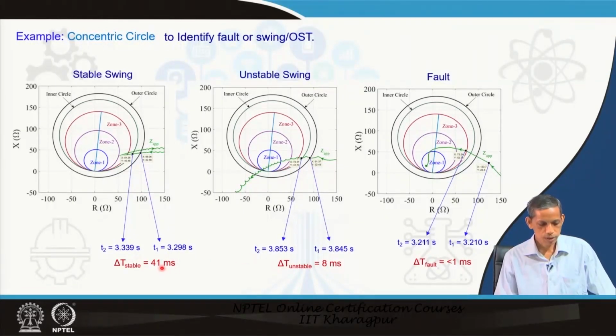Compared to the stable and unstable cases, a fault is much faster. In our earlier discussion we said that dz by dt is an indicator for distinguishing a power swing from a fault. Also, if you have a proper, smaller delta t setting, then you can distinguish an unstable swing from a stable swing, either by applying concentric circles or by applying blinders.